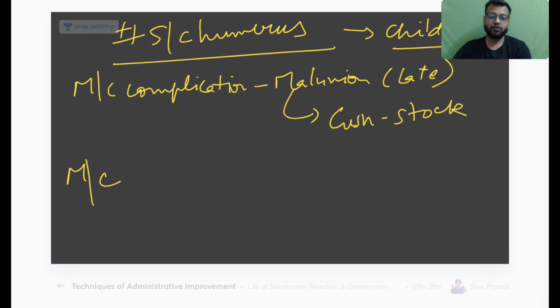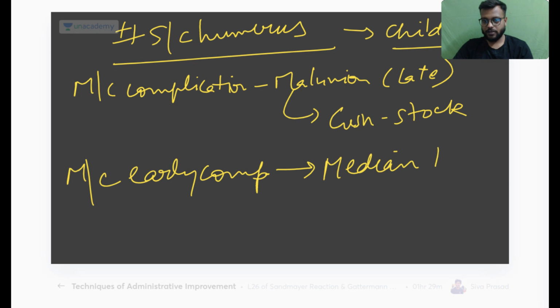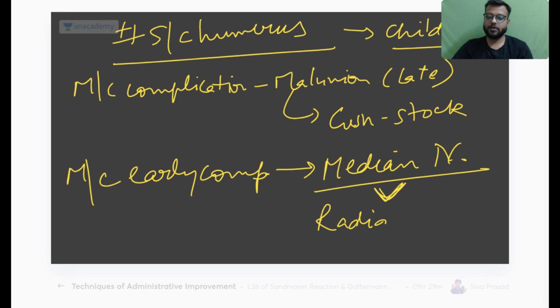But if the question is asking the most common early complication of supracondylar fracture of the humerus, then it will be median nerve palsy. And if median nerve is not in the options, then the second most common nerve is the radial nerve palsy. Radial nerve for wrist drop, and median nerve for that pointing index that we have discussed right now.